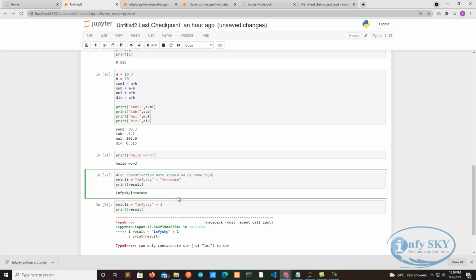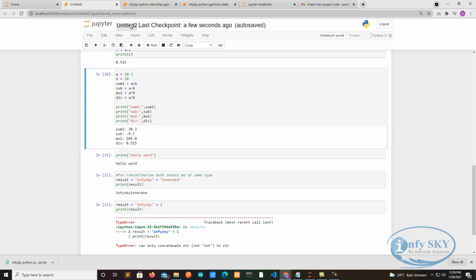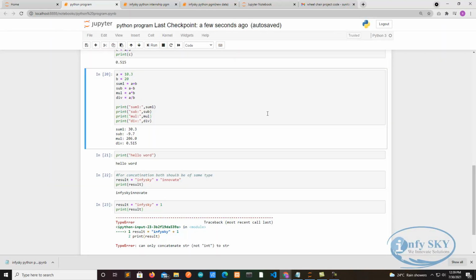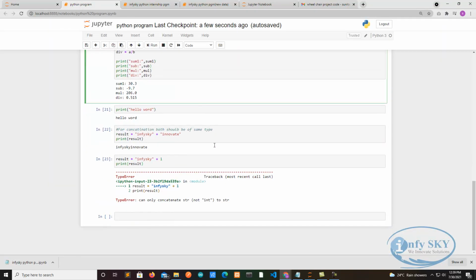Then Control S. If you want to save, you can click here and give your name, Python program, then enter. It will get saved. It is saved now. See, here it is an error.